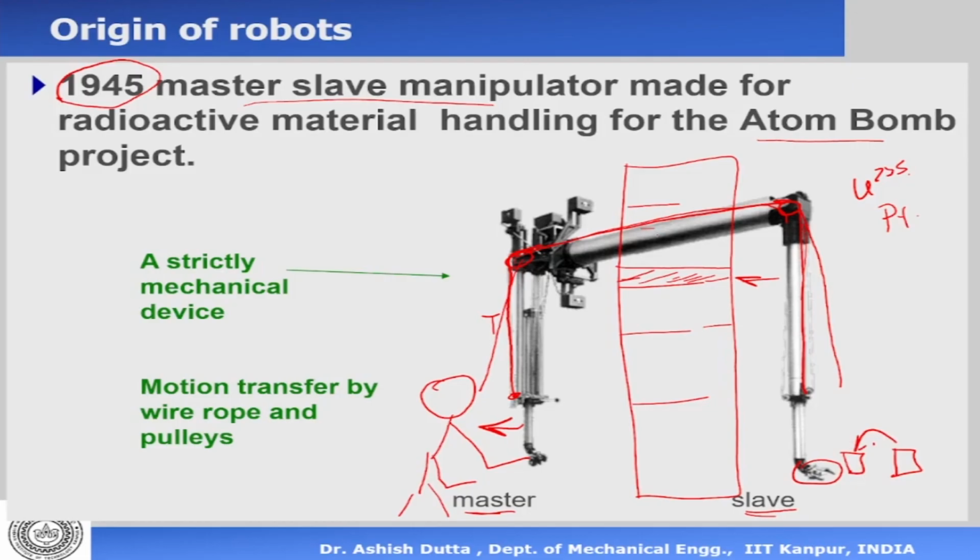But here again, some things to note. This is strictly a mechanical device. There is no electronics here, no sensors, no actuators, nothing. It's just a mechanical device, and motion is transferred by wire ropes and pulleys. This is called a master-slave manipulator. It is also called the father of the robot.